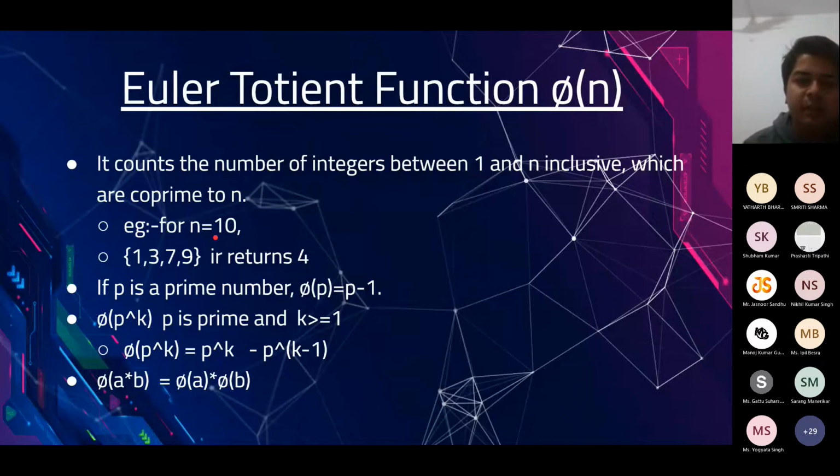For example, phi of 10 is 4. Why? Because 1, 3, 7, 9. These are the four integers that lie in the range of 1 to 10, which are co-prime to 10. So phi of 10 is equal to 4.